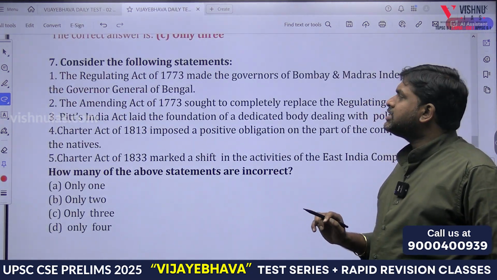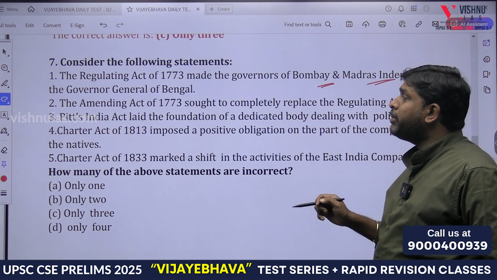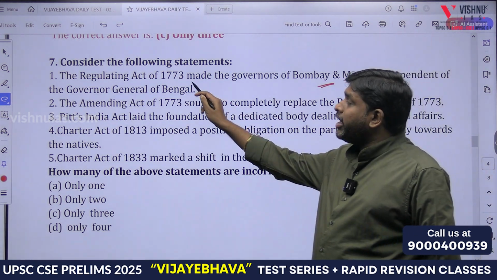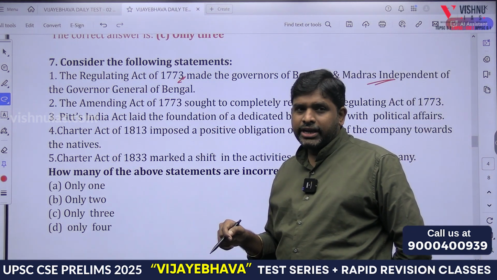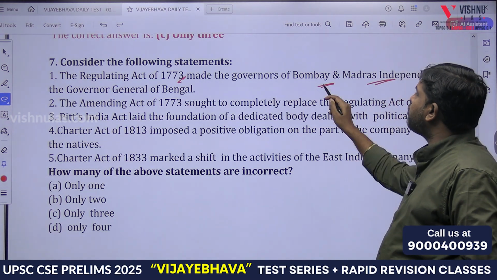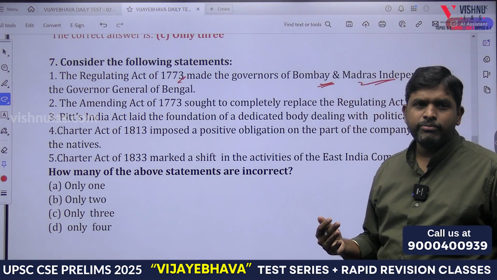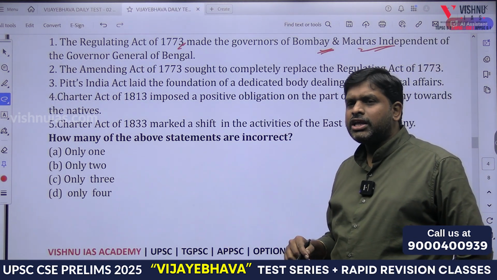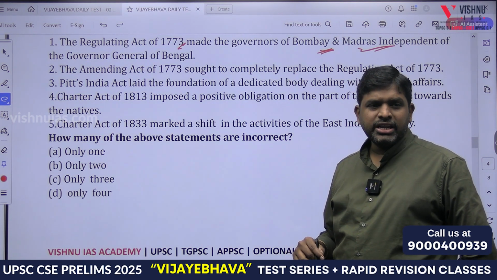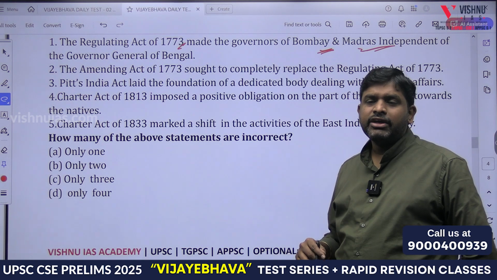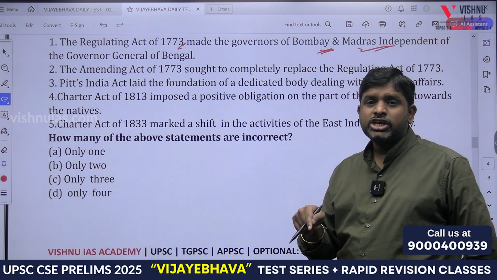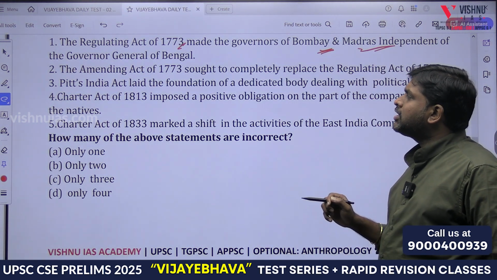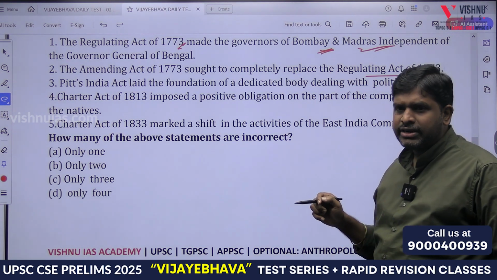The Regulating Act of 1773 made the governors of Bombay and Madras independent of Governor General of Bengal. Yes. The Amending Act of 1773 or Amending Act of 1781? 1781. What is there in Amending Act of 1781? Governor General and Governor General Executive Council will not come under the ambit of Supreme Court. So the Amending Act of 1781 sought to completely replace the Regulating Act of 1773.